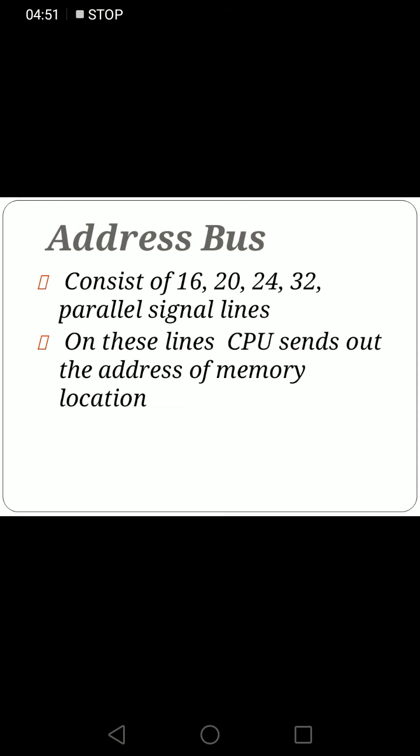Address bus. The address bus consists of 16, 20, 24 or 32 parallel signal lines. A bus is a pathway for digital signals to rapidly move data. There are three internal buses associated with processor. The address bus carries addressing signals from processor to memory and other addressable devices around the processor.